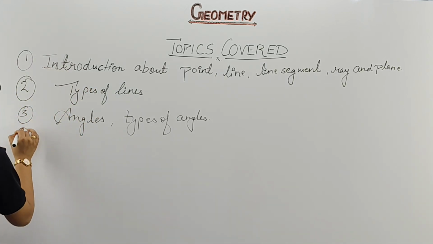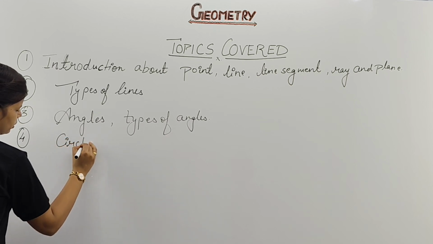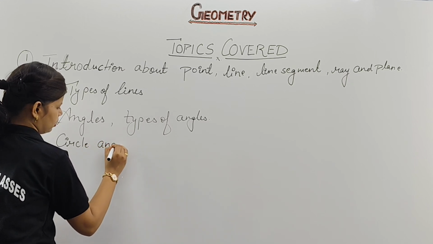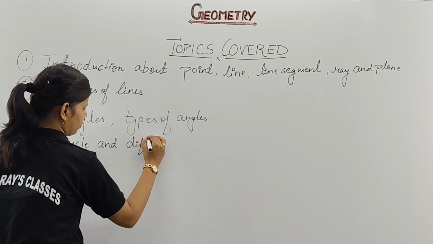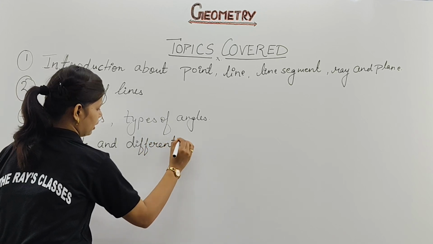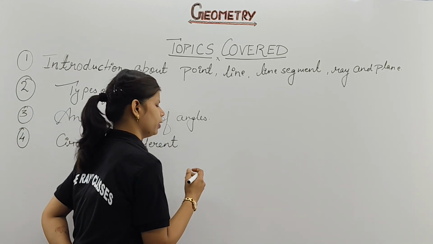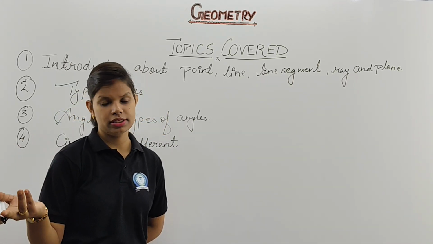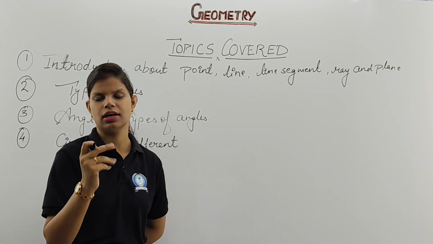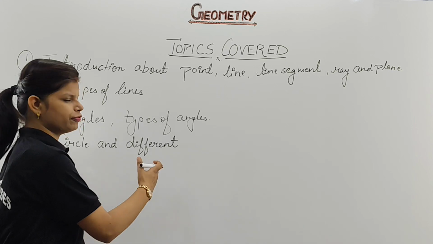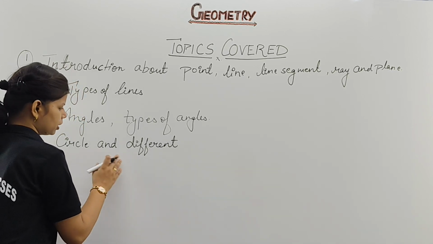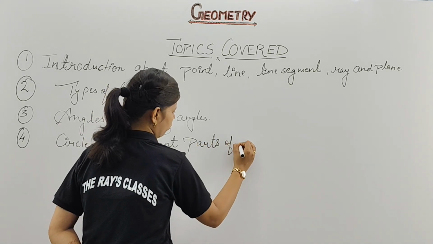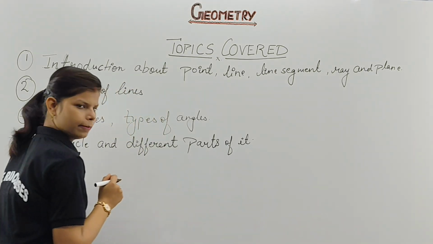Fourth, we are going to discuss circle and different parts of circle. Like you know very well, a circle has different parts. If you don't know, please let it be known from here. Like a circle has circumference, radius, diameter, and a circle forms a semicircle also. These are the different things that you have to study in this chapter, that will be a circle and different parts of it. Do you get my point?